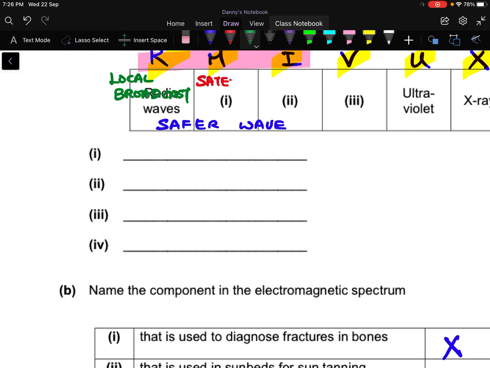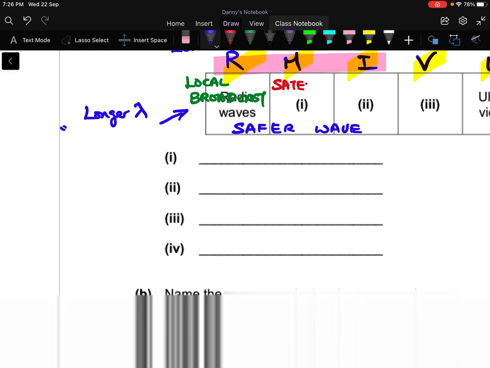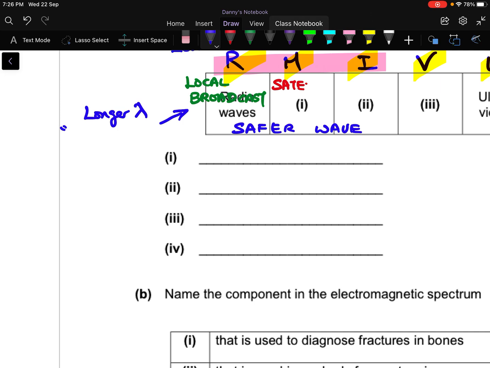You need to know why radio wave is used for local broadcasting. Down here it has a longer wavelength, and you need to take my word for it first, because at your current syllabus you are unable to explain this phenomenon. When the wave is of a longer wavelength, it can actually bend around obstacles.